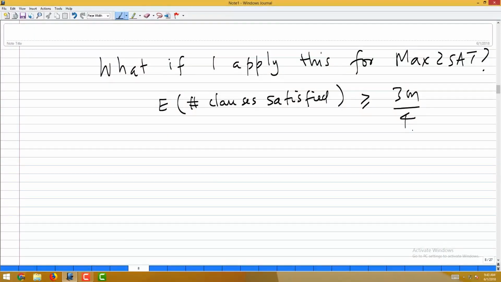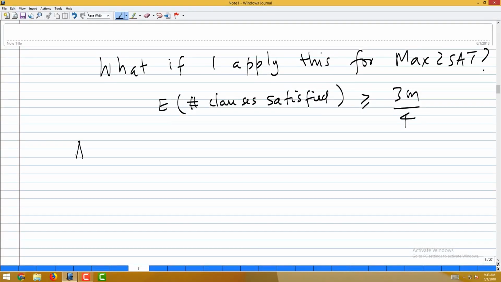The larger the length of the clause, the closer to 1 will be the approximation ratio. It starts from 1/2, 3/4, 7/8 and so on and so forth. So, here is a maximization problem. You want to maximize the number of clauses satisfied and you have a good approximation algorithm through the randomization and de-randomization route, and the whole thing can be de-randomized exactly the same way using the method of conditional expectations.